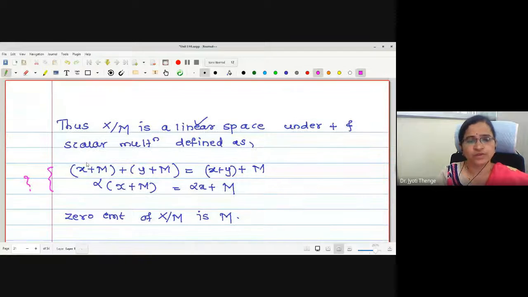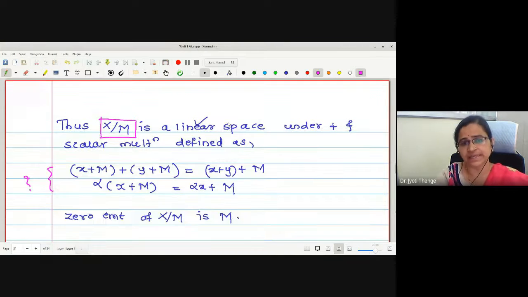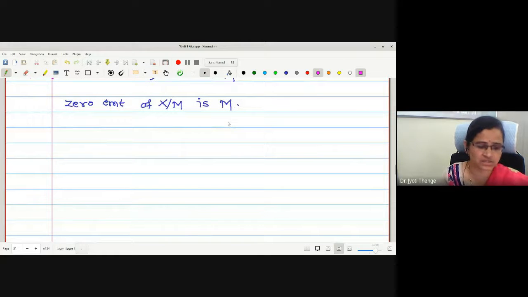Okay, but what we have proved is that this X by M is the quotient space. Now we are going to define the norm on this quotient space, and we will check whether the norm defined is actually a norm, whether it is giving us the distance. Therefore, let me just write down the definition of a quotient space.